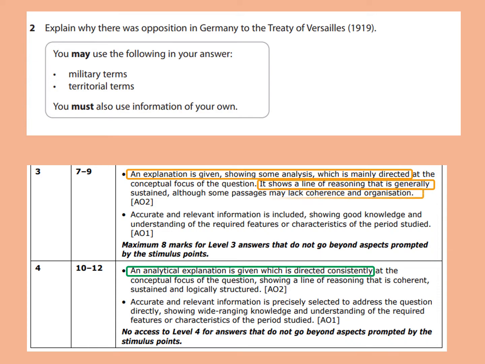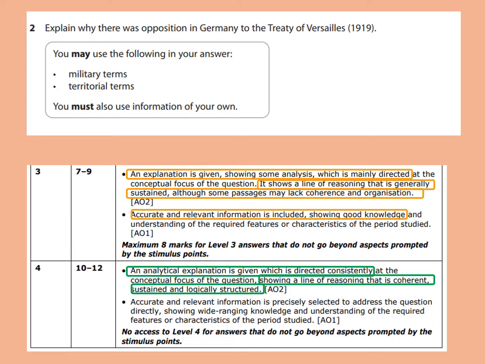Next, it shows a line of reasoning that is generally sustained, although some passages may lack coherence and organisation. Again, that might mean that there may be things which seem a little bit out of order or are wandering from the point for level 3. But with level 4, you're laser focused on it, showing a line of reasoning that is coherent, sustained and logically structured.